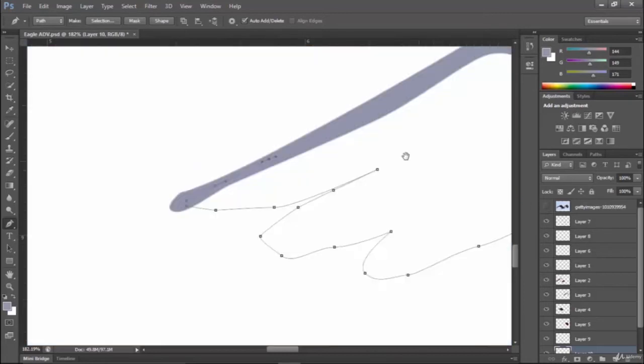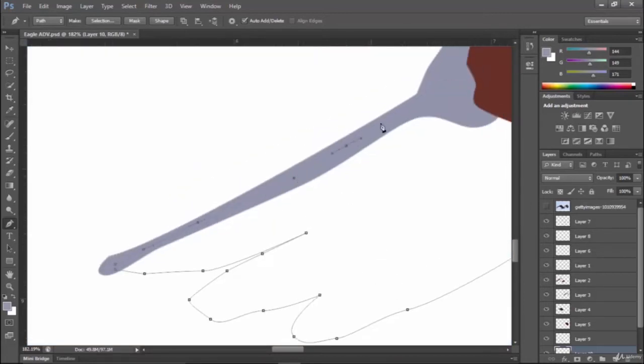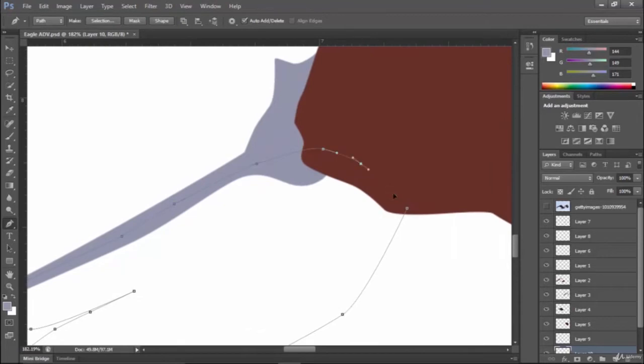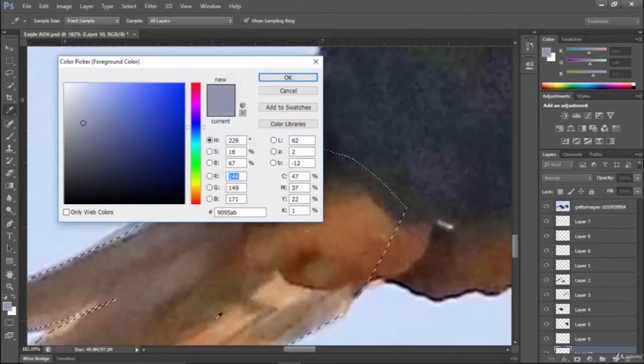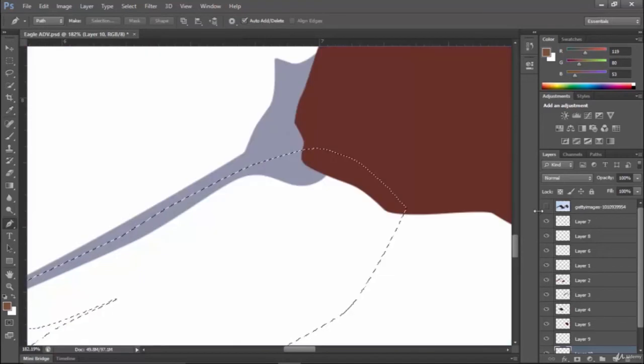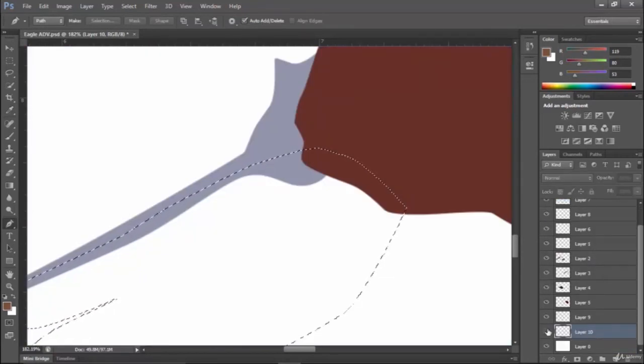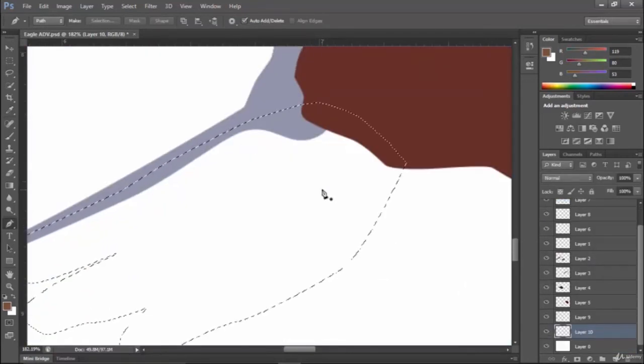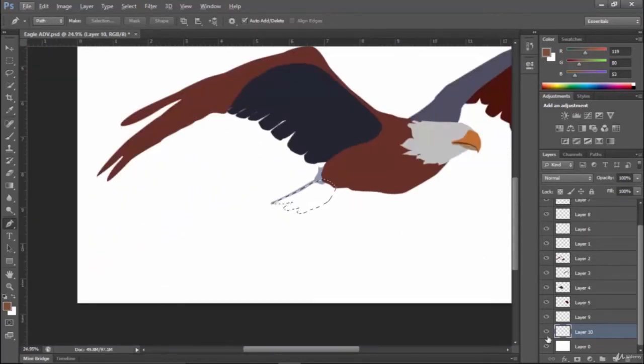Okay, I will turn off this layer because I have to follow this line. For overlap, make selection and turn on this layer and click to have the color, and this layer is empty. Okay, let's check. Okay, Alt backspace, Control D.